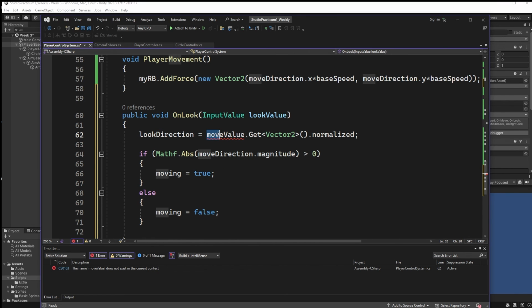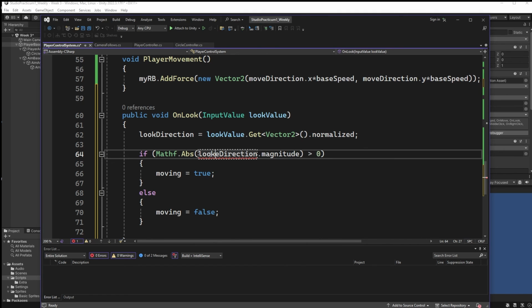And let's change this to look. Maybe I should have done it. Looky. Normalize it again. That's great. Yep, and we're going to want to use this too. So let's get rid of this look. And we don't need this else though.